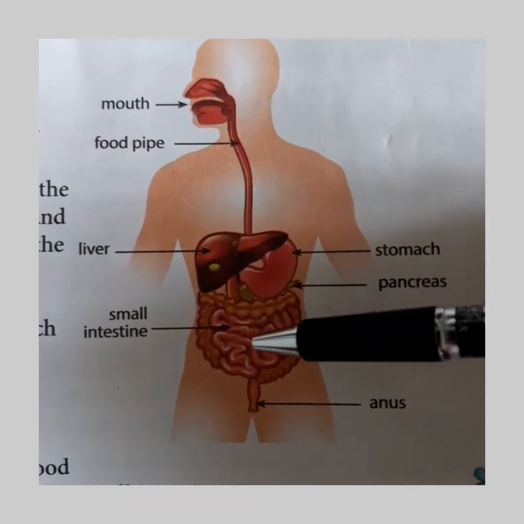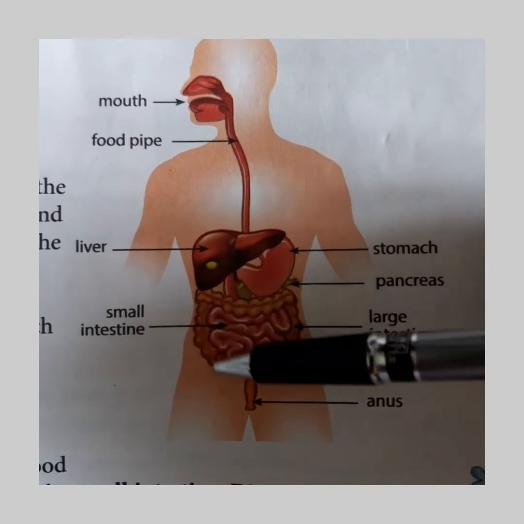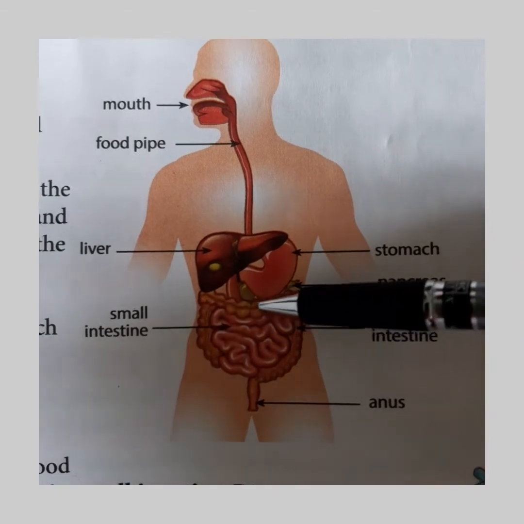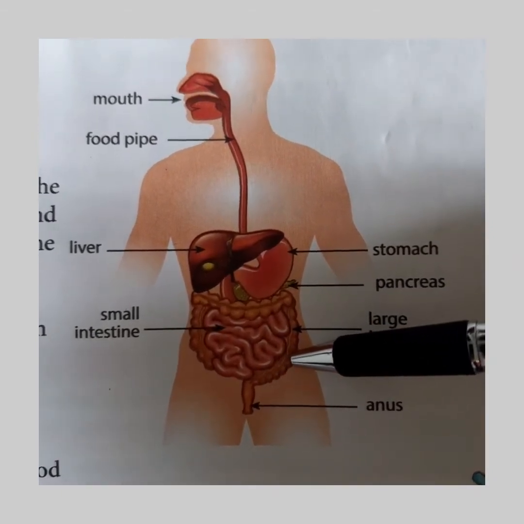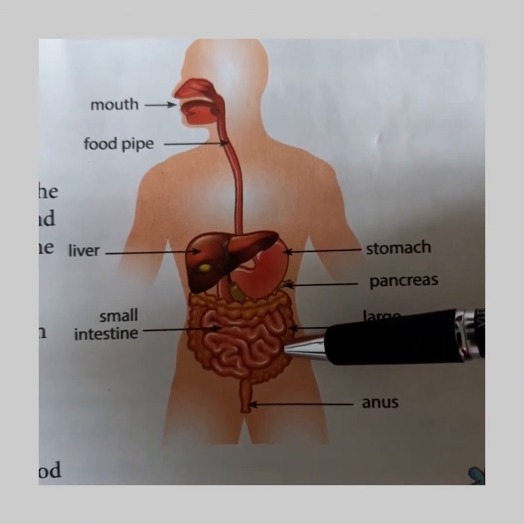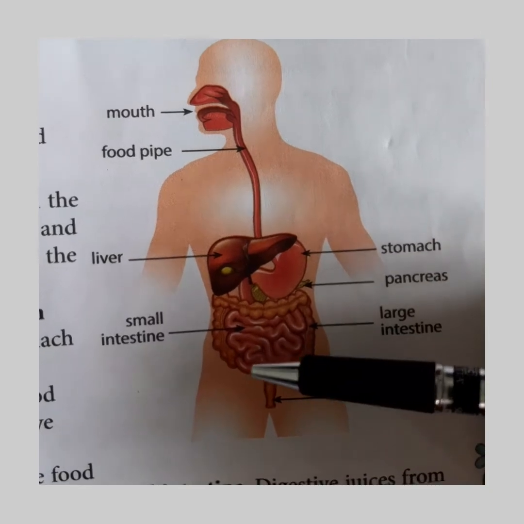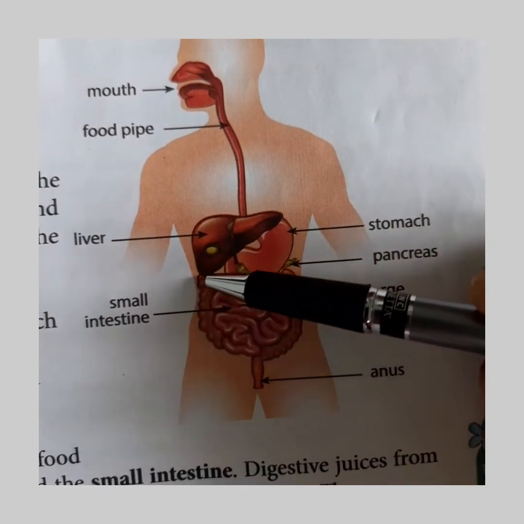From the small intestine the useful substances are absorbed by the blood, so the remaining food components pass into the large intestine. Here we have the large intestine. Did you see the large intestine?